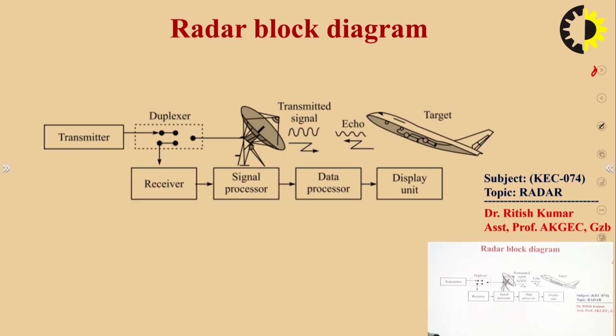First of all we need to understand what kind of antenna we can use for radar application. As you can see, this is a parabolic antenna, and it has the specialty of producing a directional beam. So we can say this is a kind of directional antenna. For radar application we need a very high gain antenna with very high directionality.